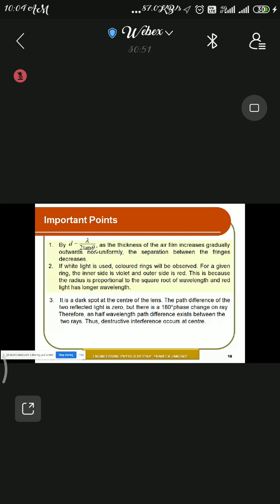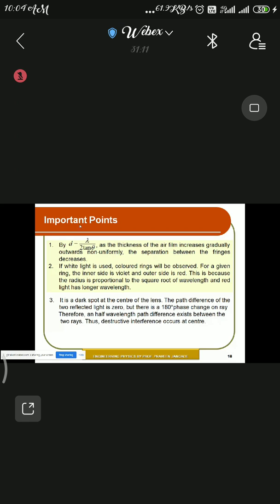As theta increases, the D value goes on decreasing. You can see the curved structure in the diagram. As theta increases, beta also decreases, and that is one reason why the pattern is not equidistant.